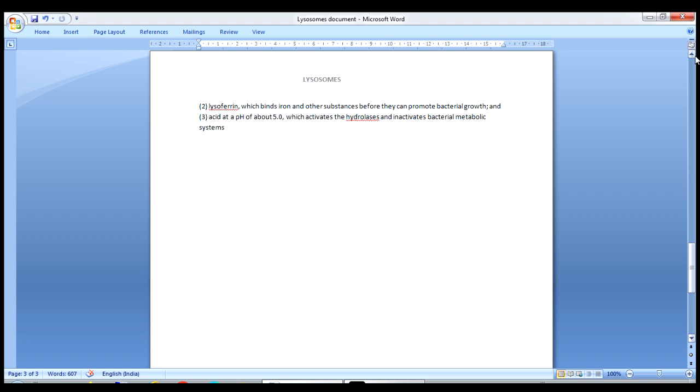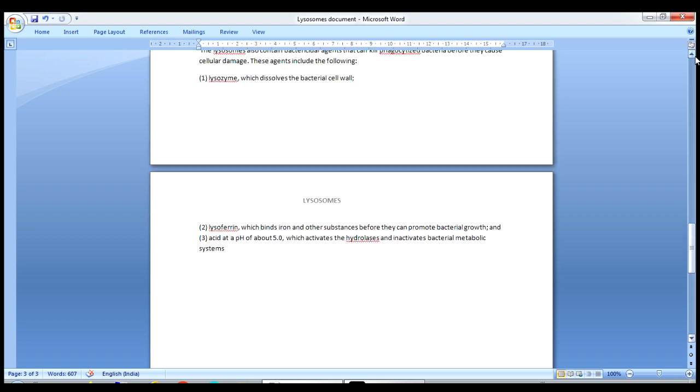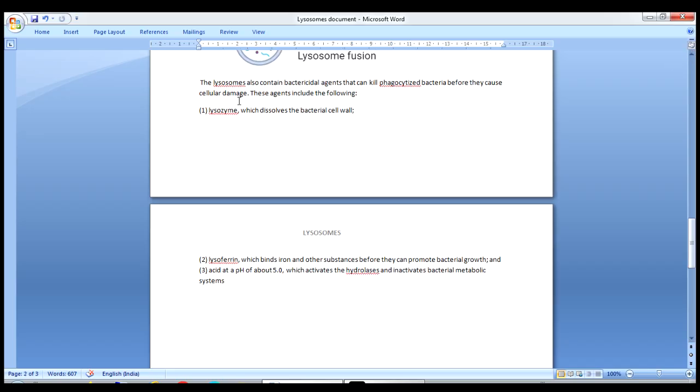So here what I'm going to say is that lysosomes also contain some bactericidal agents. This is how the lysosome kills the bacteria, by the presence of these bactericidal agents. One is lysozyme, which dissolves the bacterial cell wall and kills the bacteria, and another is lactoferrin, which binds iron and other substances before they can promote bacterial growth.